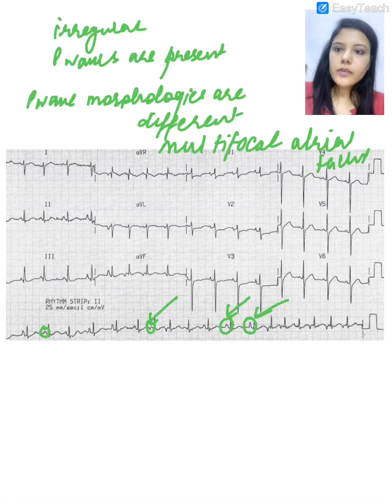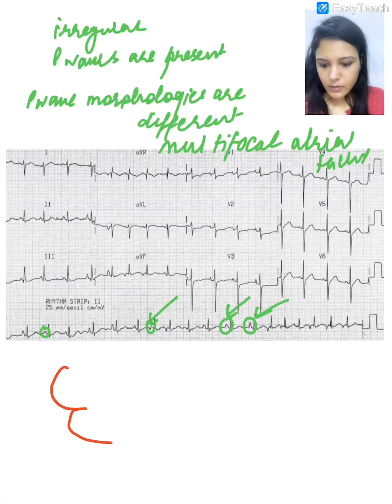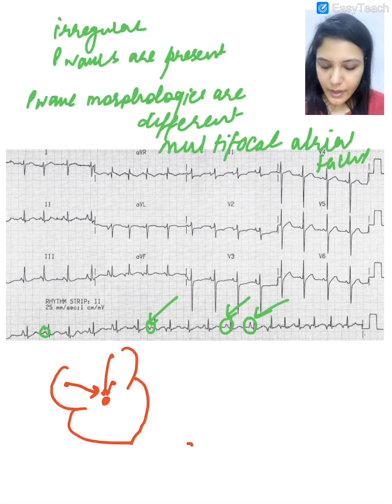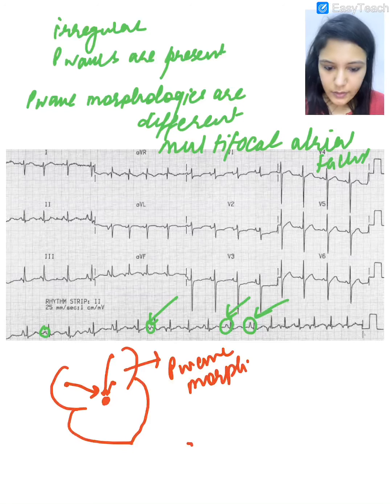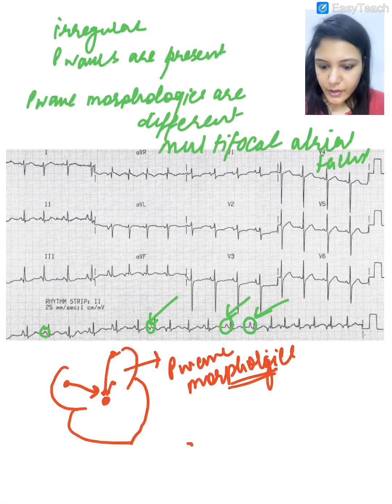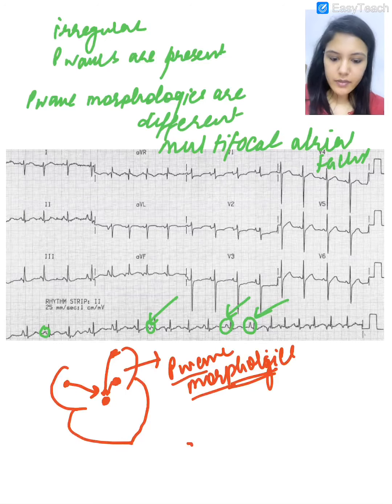What do we understand by the term multifocal? That means that different impulses are arising from different areas in the atrium. Some impulse is arising from here going to the AV node. Some impulses arising from here going to the AV node. Some from here going to the AV node. That's why there are different P wave morphologies, because there are different atrial foci which are firing towards the AV node, and that's why the P wave is different.